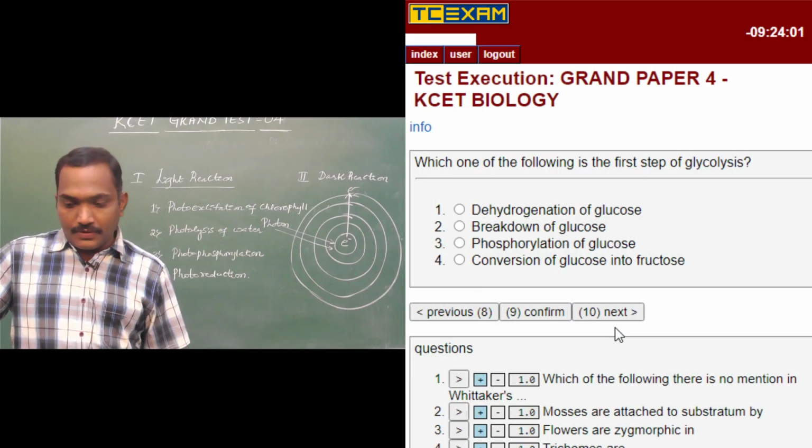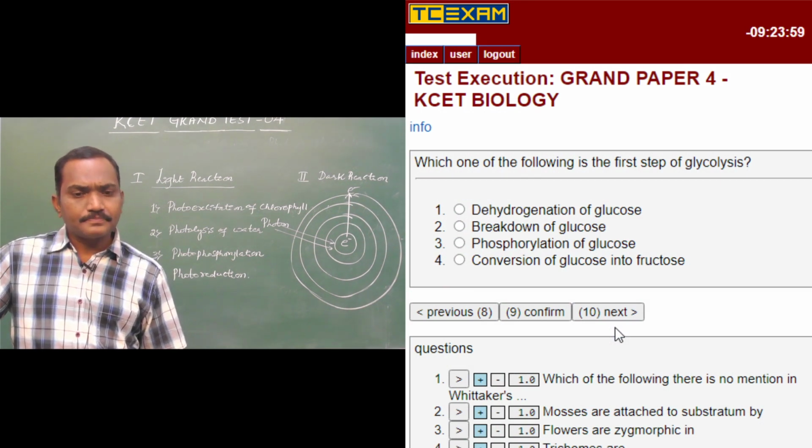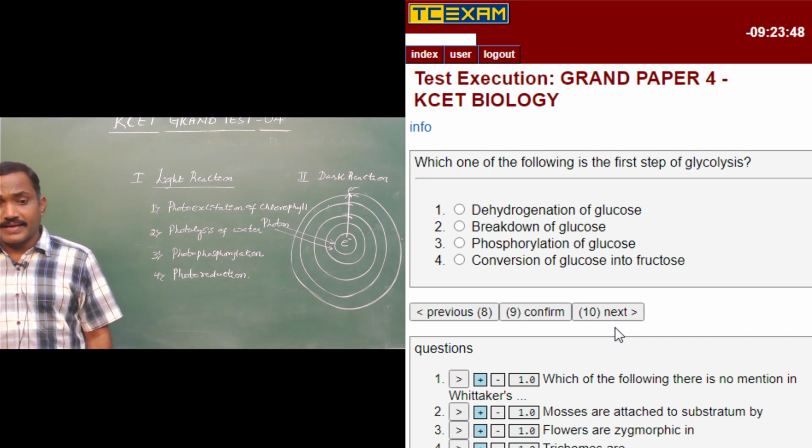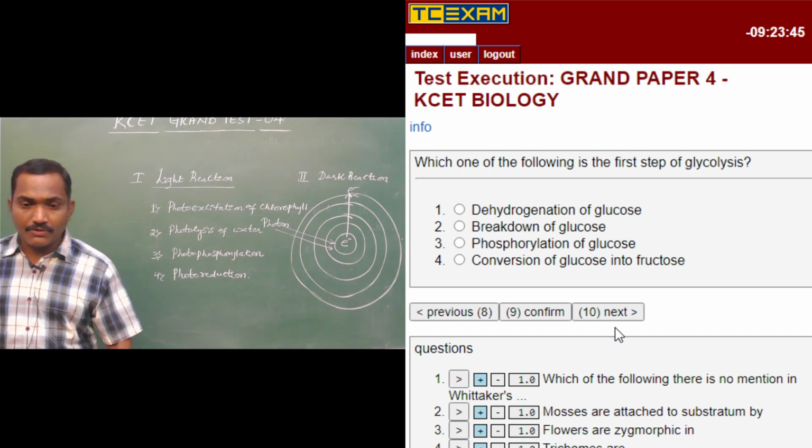So now we are in question number 9. Which of the following is the first step in glycolysis? Simple. In paper 3 also, I think we have discussed the detailed reactions, all the 10 reactions of glycolysis.